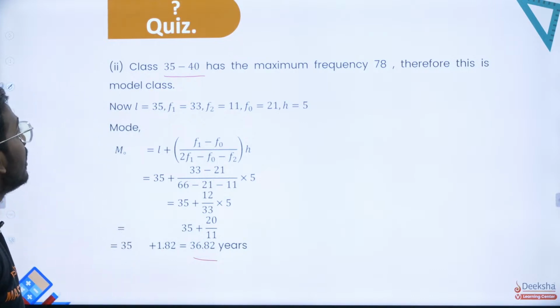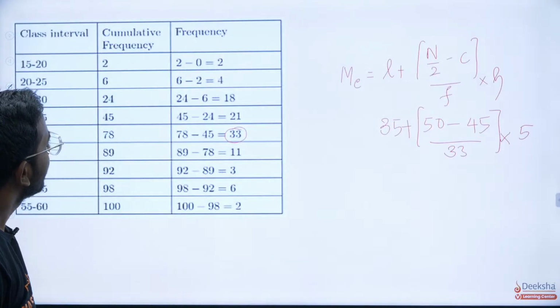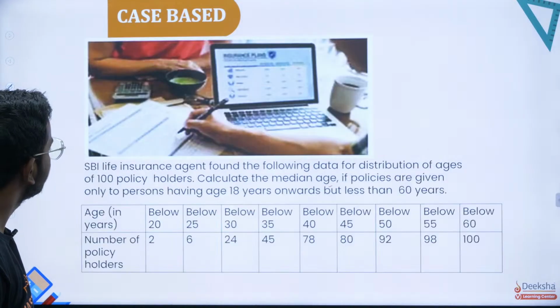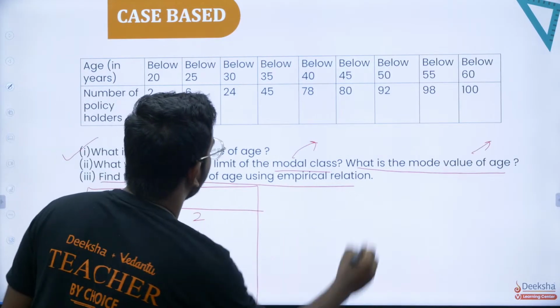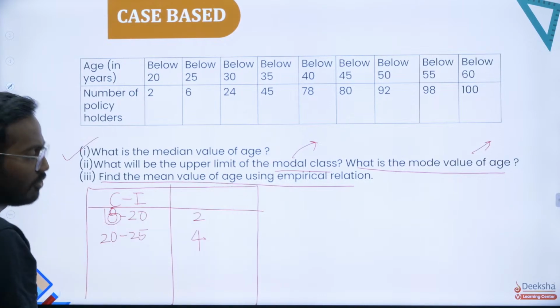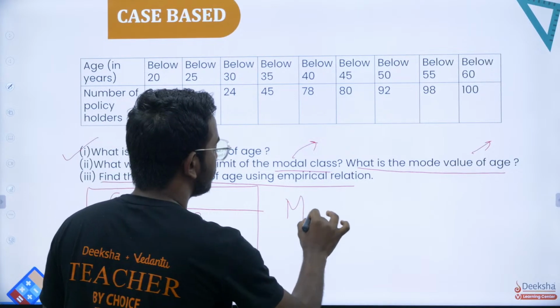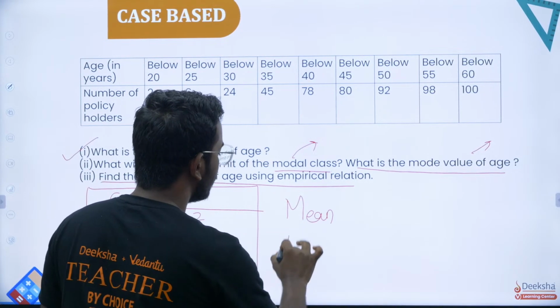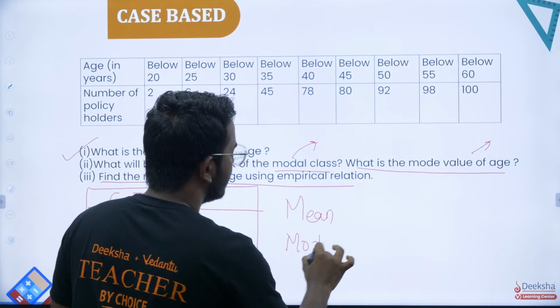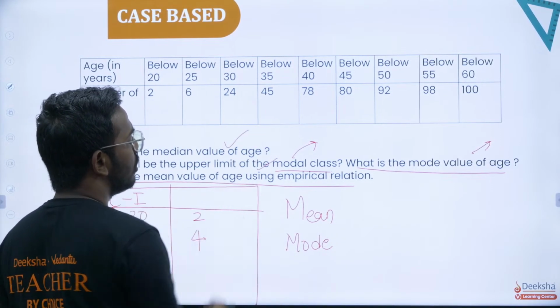Yes, let's take up the last question. The last question says: find the mean value of the age using the empirical formula. So mean value, how do you find mean? We know that mode is already known from this. Yes sir, median is already known from this.